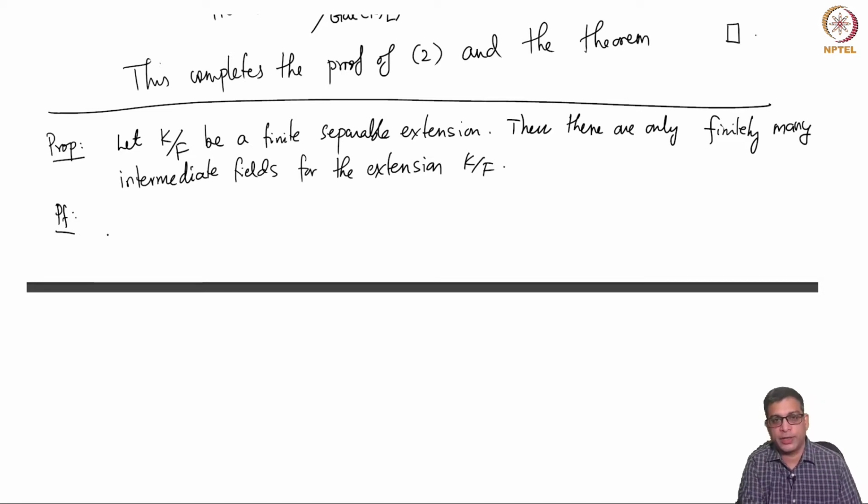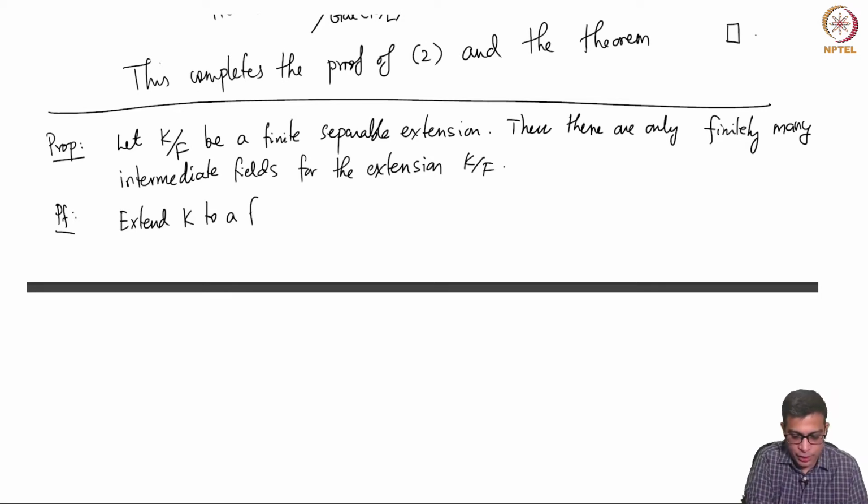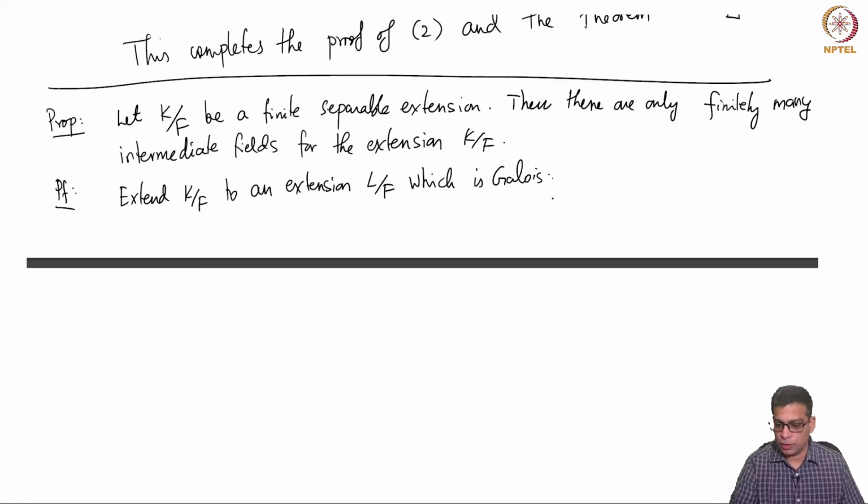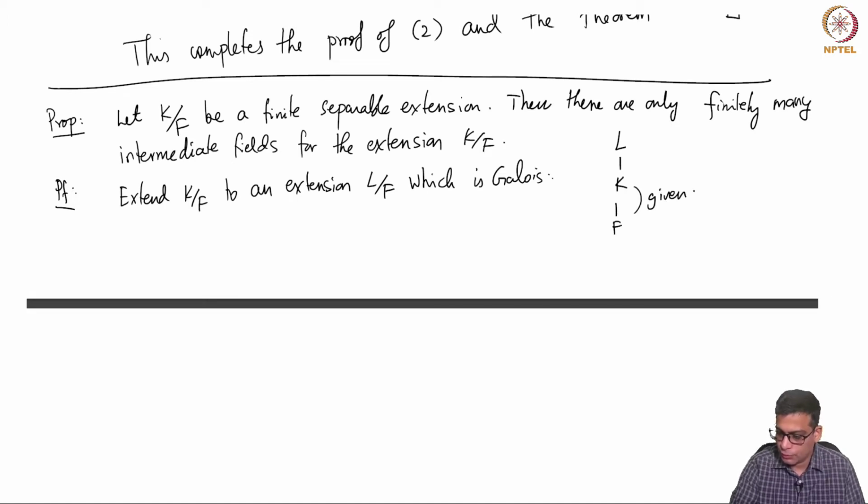So, by an argument that I gave in an earlier class, given any separable extension, you can always extend that K to a bigger extension which is Galois. So, extend K over F to an extension which is Galois. So, by which I mean the following. Let me just write it down pictorially. So, you have this is given, you extend here such that this whole thing is Galois. Let me just orally say why this is the case.